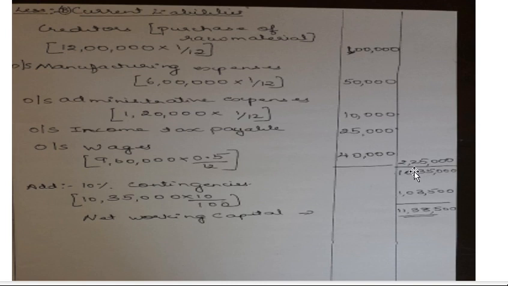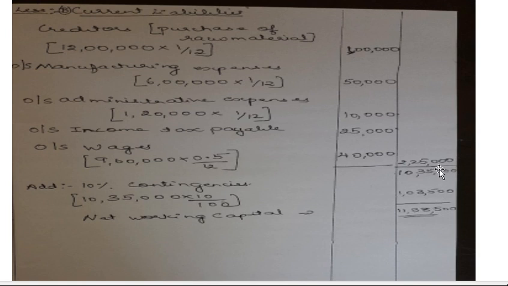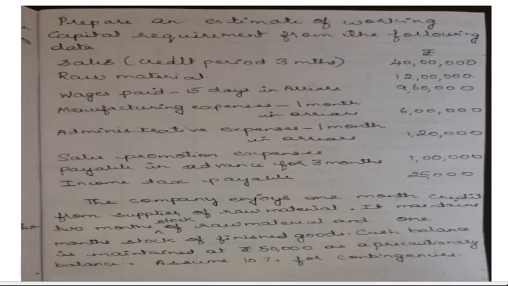Now you total and write in the outer column 2,25,000. Then after that you have to deduct. See this amount is there, 11,38,500. Deduct the current liabilities, that is 2,25,000. You will get 10,35,000. Then at the end of the problem they have given: add 10% for contingencies.